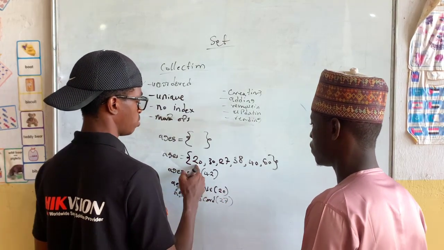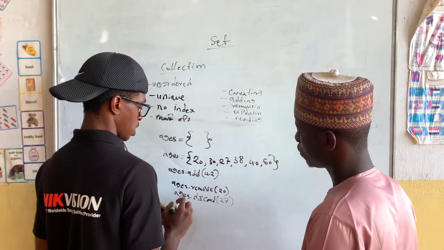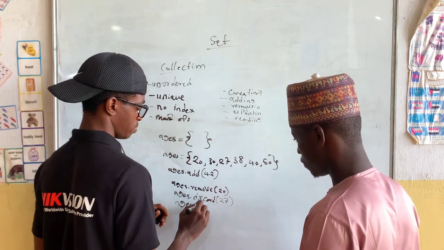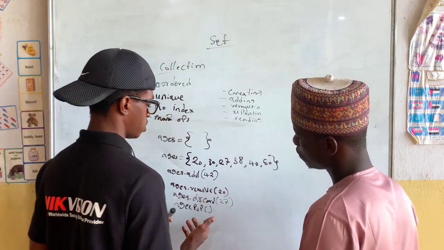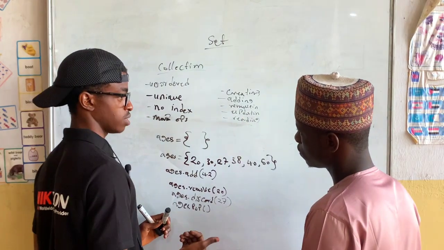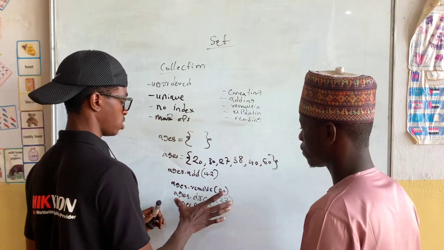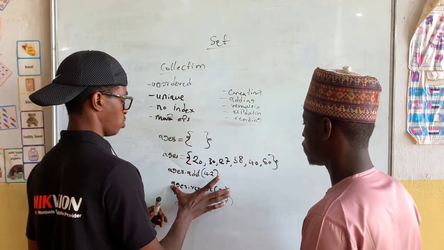This one is going to remove 20, while this one is going to remove 27. Then we also have ages dot pop. You're going to randomly remove an element and it's going to tell us the element it removed. You can print the element, but the other two will not tell us because we are the ones who put the element.